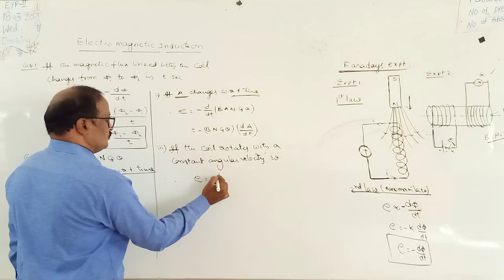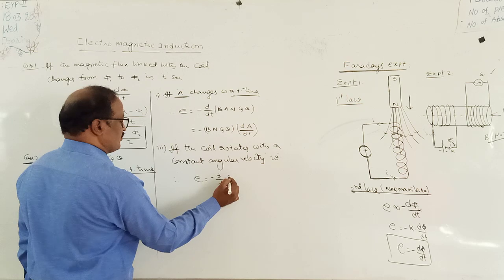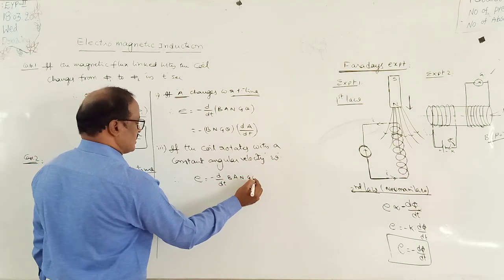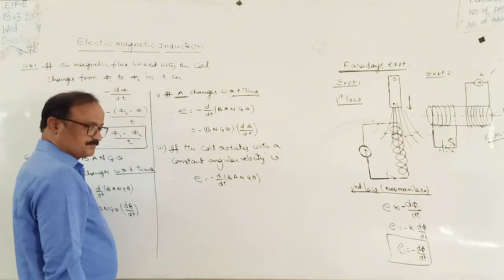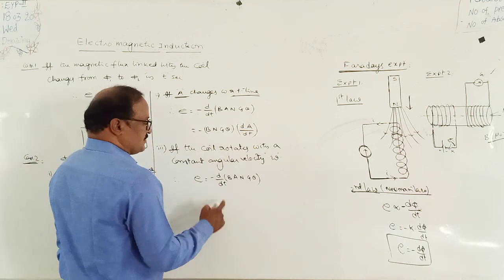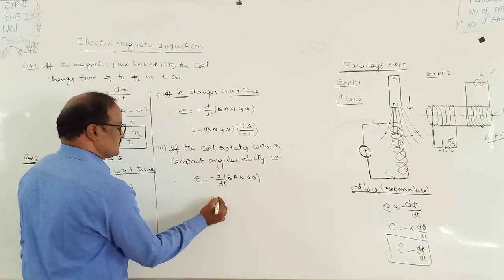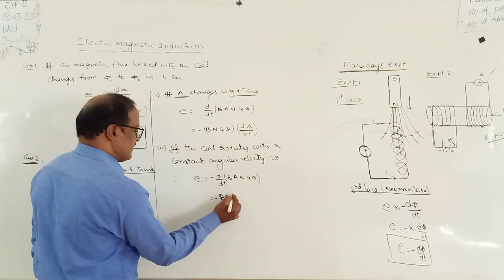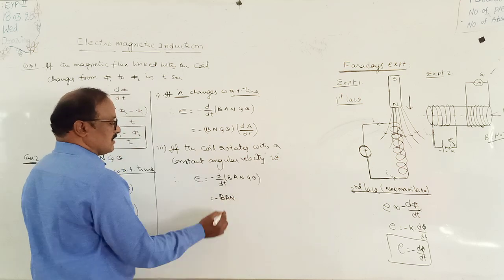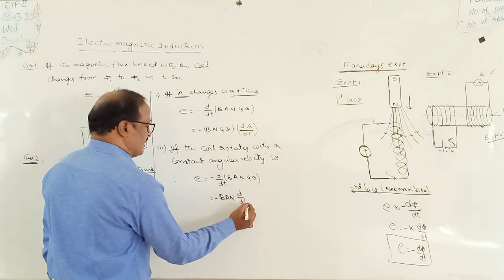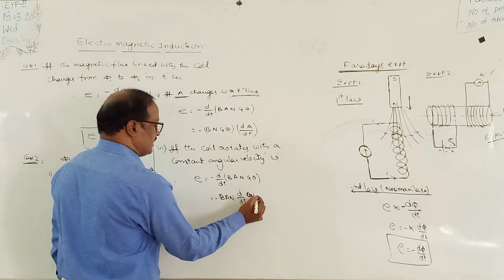E is equal to minus d by dt of B A N into cos theta, right? Here B, A, N are constants. So minus B A N into d by dt of cos theta.